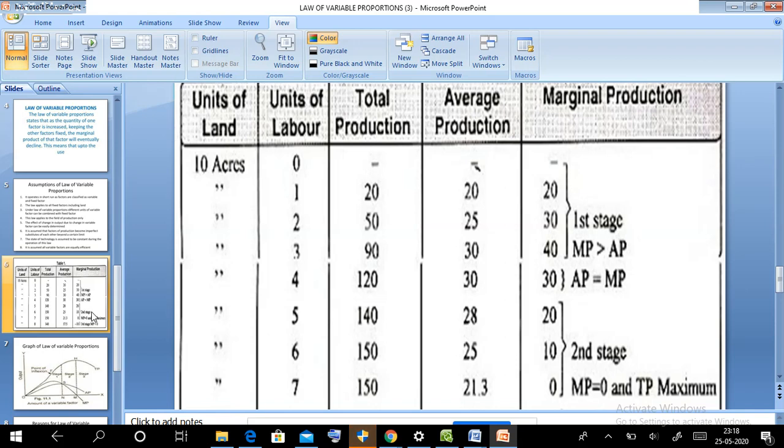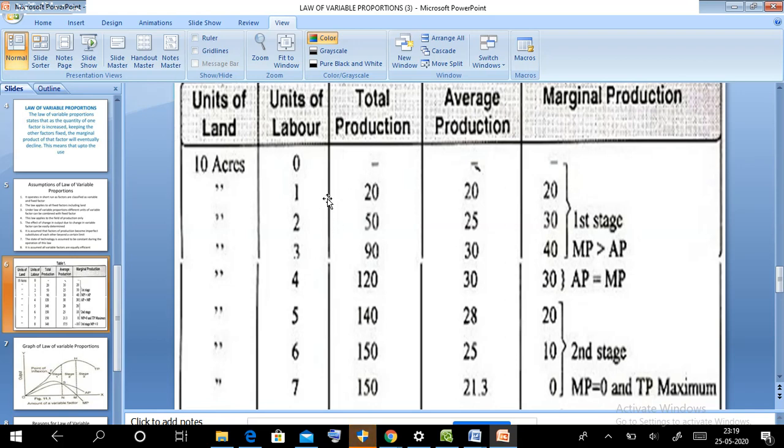And this is the table where we are explaining that land is fixed, and labor is the variable factor. So here we are keeping land fixed and changing labor.